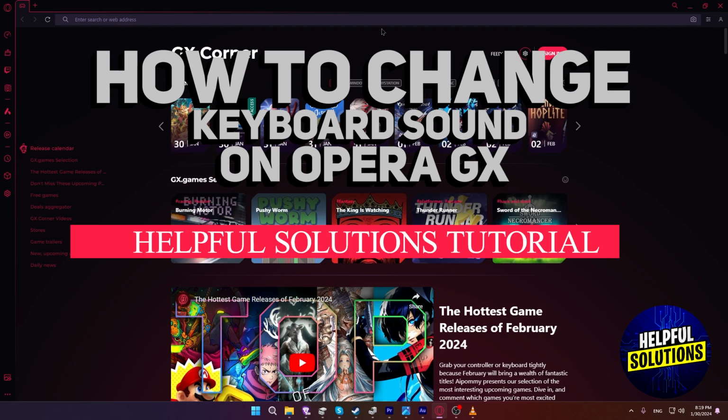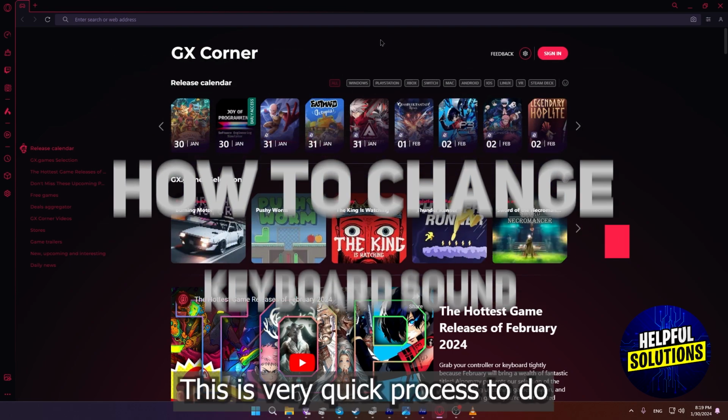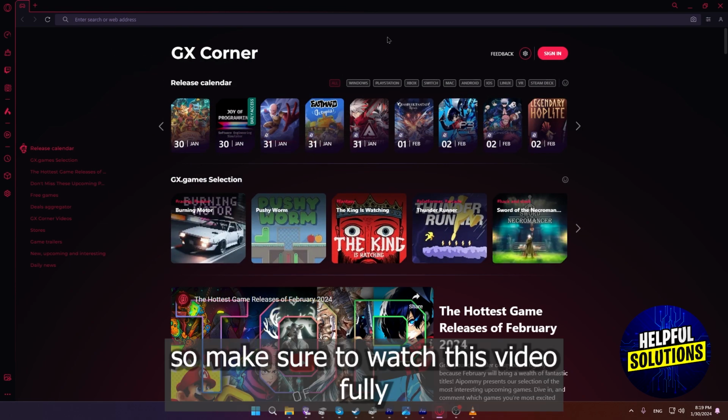sound on Opera GX. This is a very quick process to do, so make sure to watch this video fully.